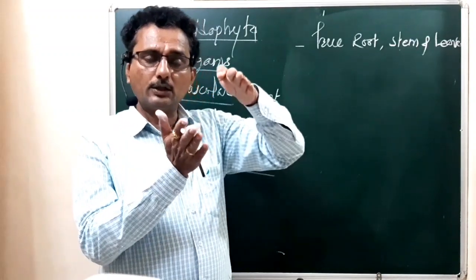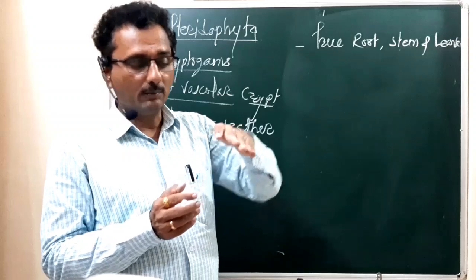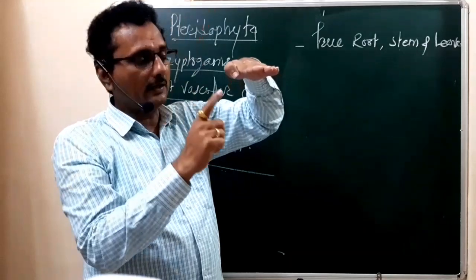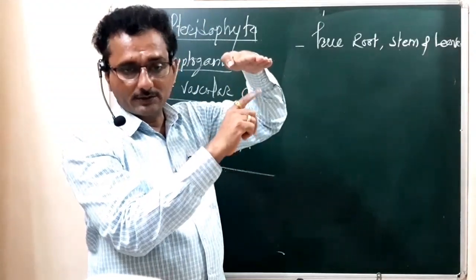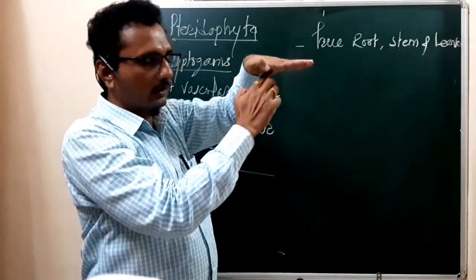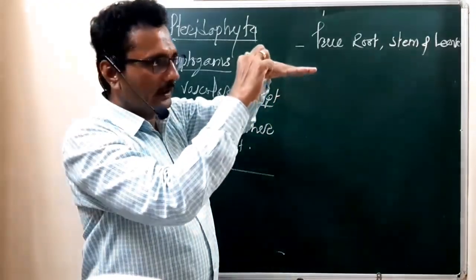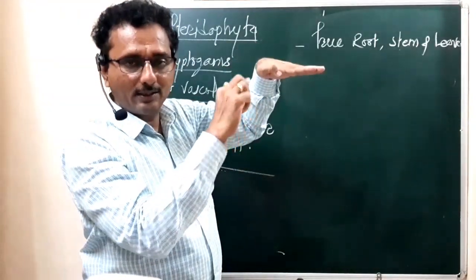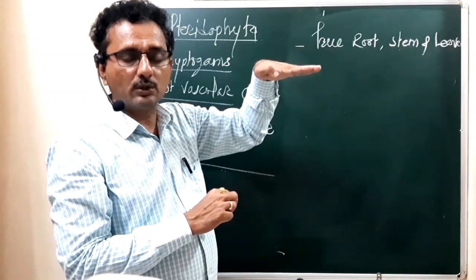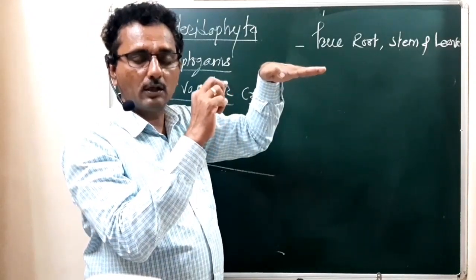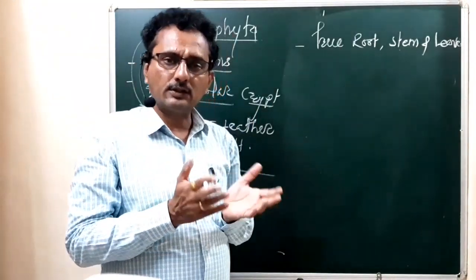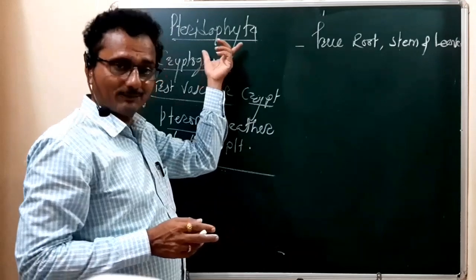Suppose this is a leaf: the dorsal side faces toward the sun, and the ventral side faces toward the soil surface. In between the upper and lower epidermis there is a tissue called the mesophyll tissue, which takes part in the process of photosynthesis. Such a structure first developed in the plant group Pteridophyta.